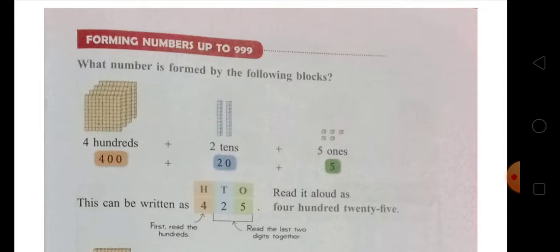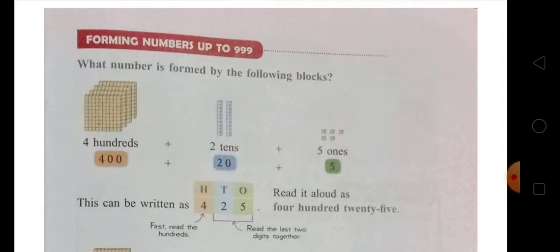In the last days we learned about forming numbers up to 999, and today we will learn forming numbers up to 999 one more time. You can see some pictures here. In the picture there are 400, that means there are 4 big blocks, and in each big block there are 100 small blocks. So they are groups of hundreds. There are 4 big blocks, so there will be 400.